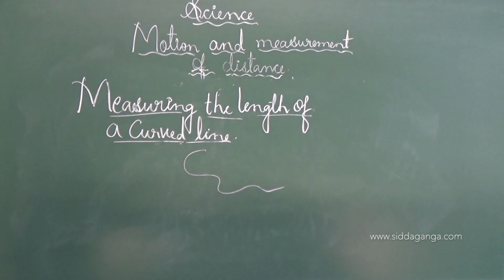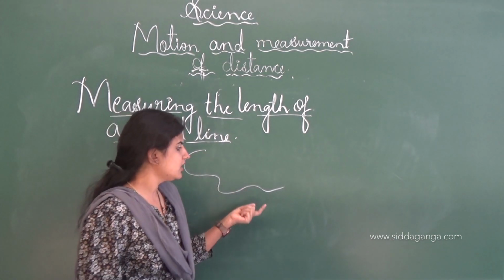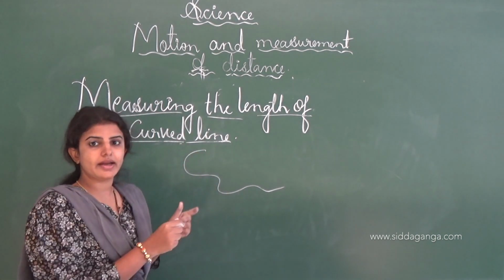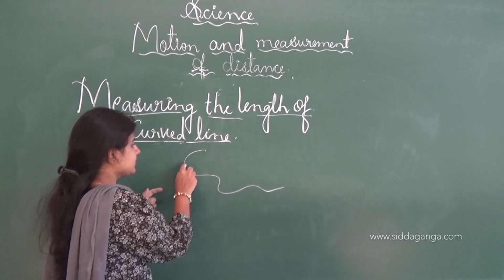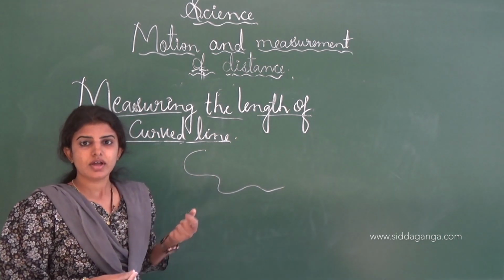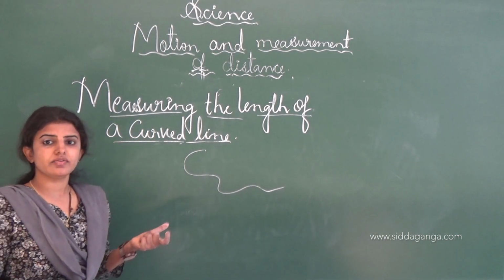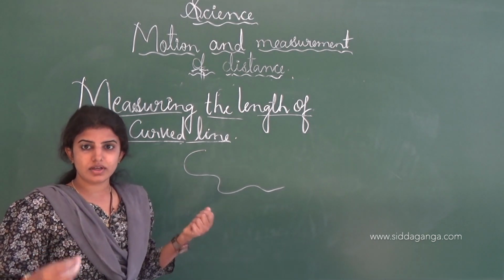To measure the length of a curved line, we have to mark a thread at both ends, starting from this one, and we have to measure. Like that we have to make a knot, and slowly we have to measure at a particular distance, and later we have to remove it. Like that we can easily measure the length using the thread.